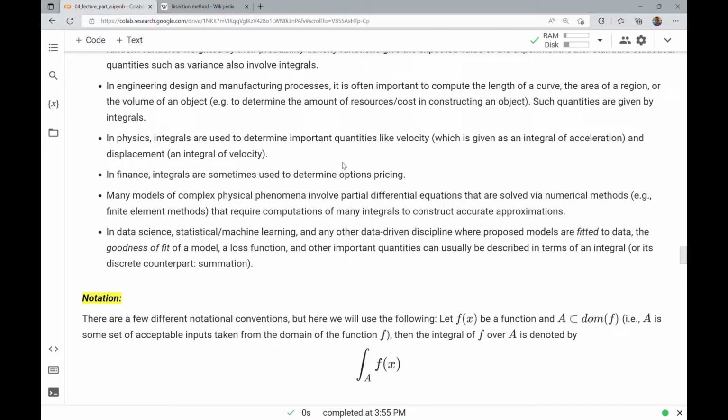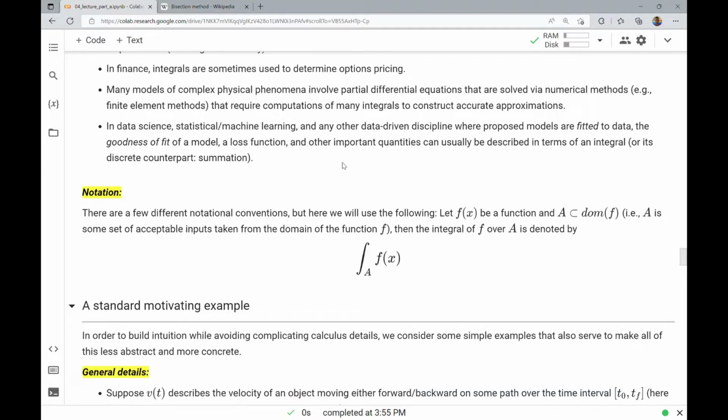And then in data science, statistical machine learning, and any other data-driven discipline where proposed models are fitted to data, the goodness of fit of a model, a loss function, and other important quantities can usually be described in terms of an integral, or at least its discrete counterpart, summation. So that's really what an integral is. Depending on the context, it's a very important quantity that shows up all across the data and computational sciences.